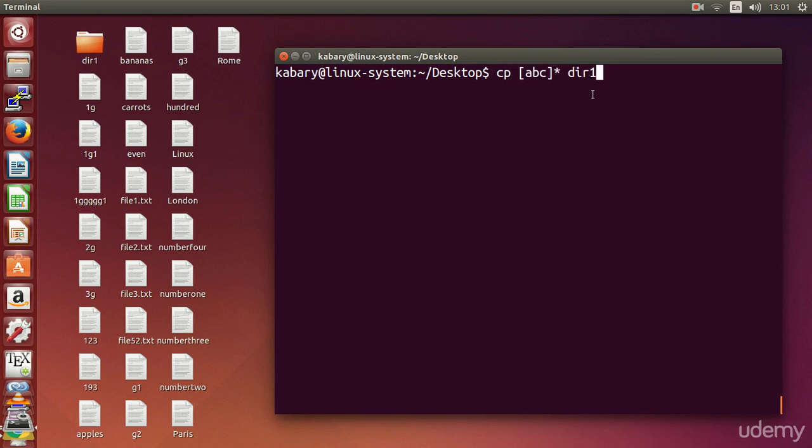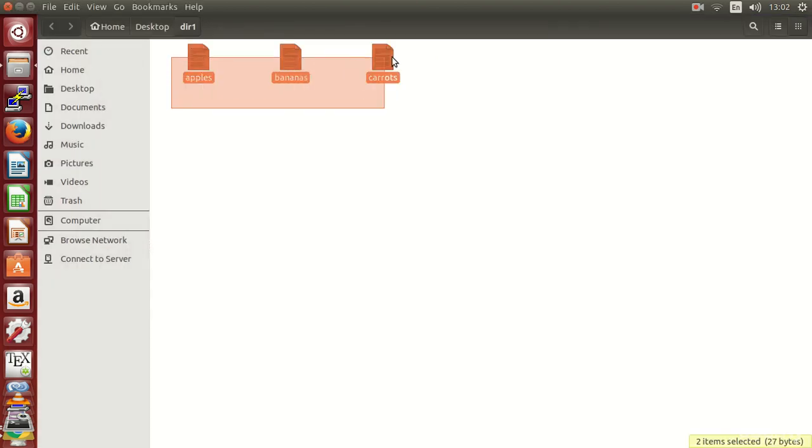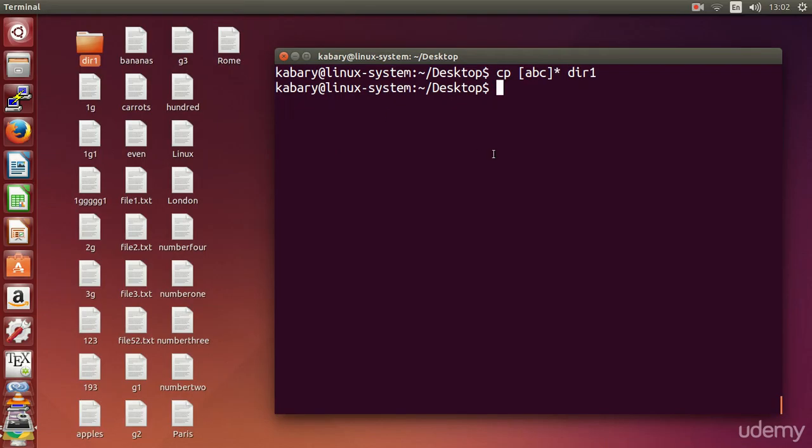So what I'm saying here is copy all the files that begin with the lowercase letters A, B, or C, followed by anything. I don't care about anything else, all I care about is that it begins with the lowercase letters A, B, or C. If you look here, you would see that apples, bananas, and carrots will be the only ones that qualify for this command. And if I execute this command and go to my directory 1, you'd see apples, bananas, and carrots. Awesome. I'll delete them now. So here, using the square brackets, you can specify a range of characters.